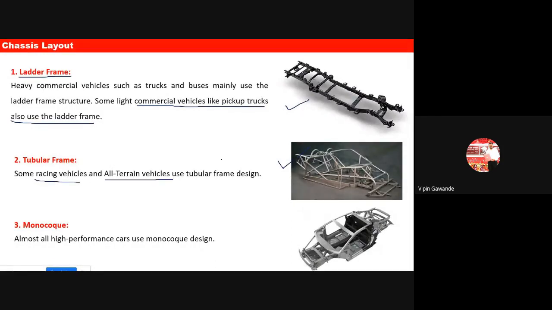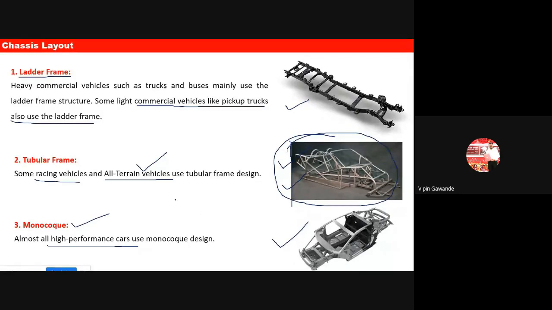I have told you about the SAE, the Society of Automotive Engineers. They generally ask students to design terrain vehicles. Our students develop these vehicles, and this type of vehicle is available in our workshop also. Students have participated in these competitions, and we have this type of frame or chassis in our workshop. Monocoque is the type of chassis layout which is used for most high performance cars, and it is the most used chassis layout for most vehicles.